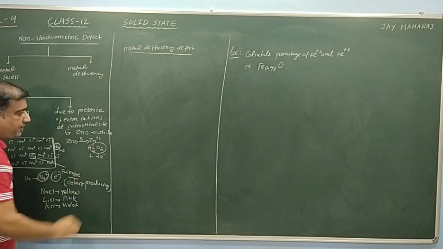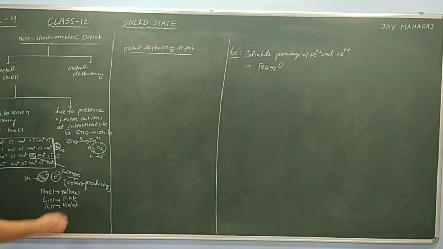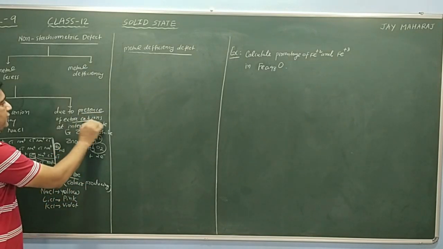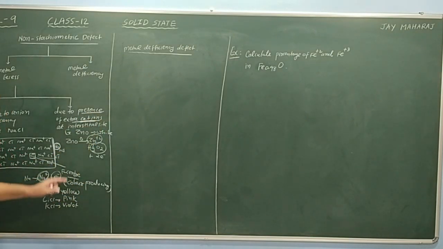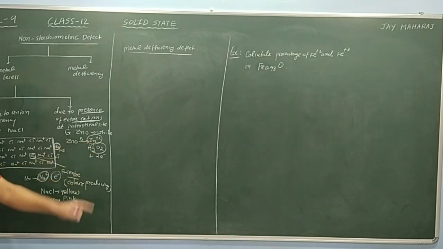This oxygen gets removed. Now this Zn2+ produced when heating is carried out occupies the interstitial site, presence of extra cation. That means when heating is carried out, extra cation Zn2+ is produced, which occupies the interstitial site.